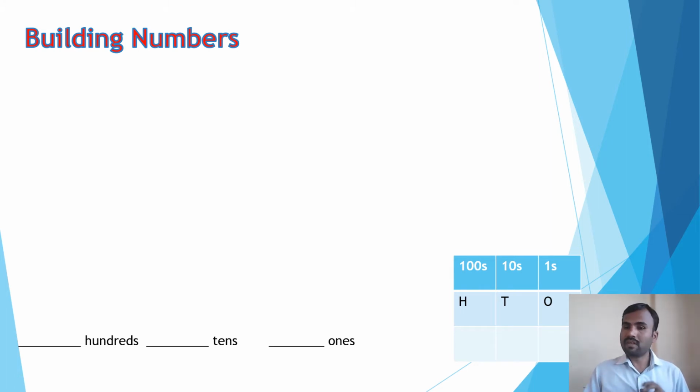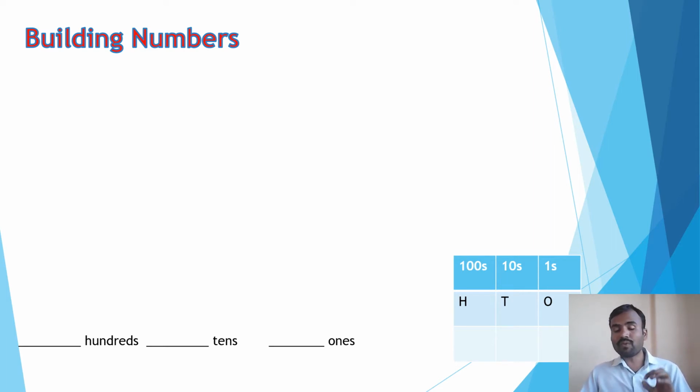For example, a 1-digit number, like 3, 4, 5, has only one place, the ones place. Two-digit numbers, like 14, 22, 54, have two place values: ones, then tens.